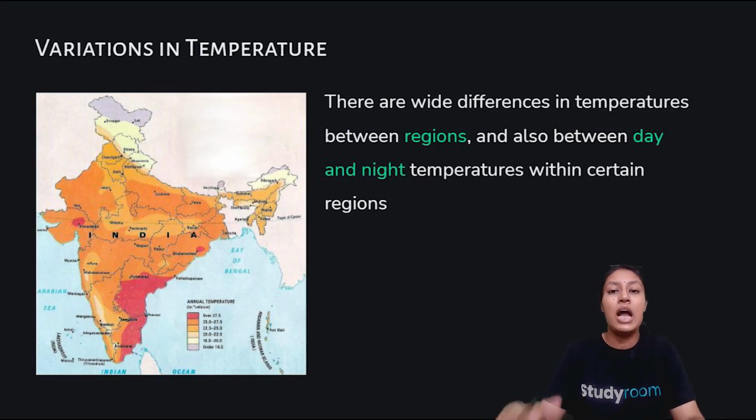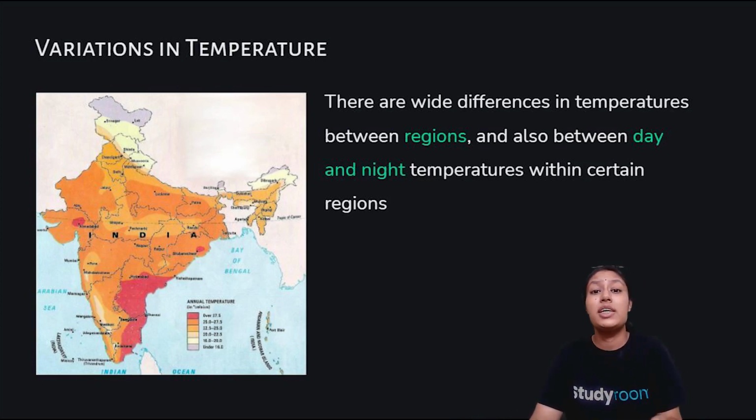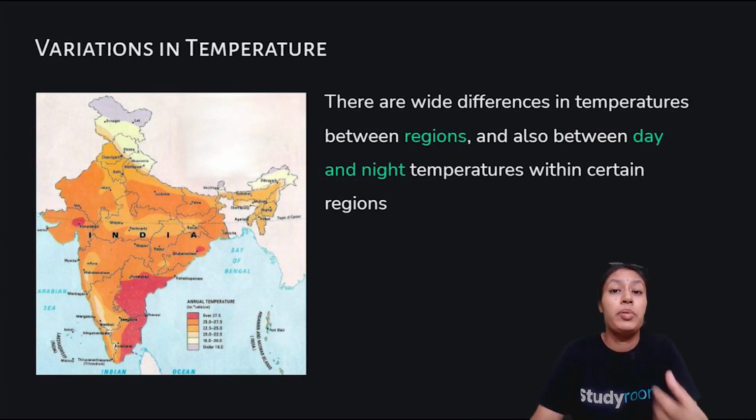When a weather pattern has been made over a very large area, and this pattern has been observed for more than 30 years, we refer to it as climate. So overall, climate is the sum total of weather conditions and variations for a larger area for a longer period of time.